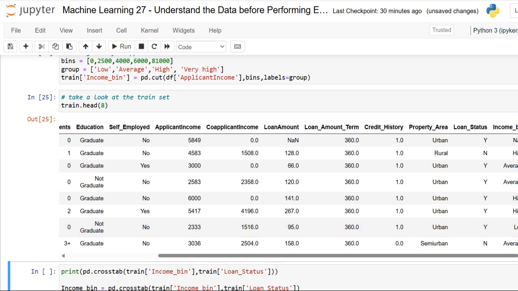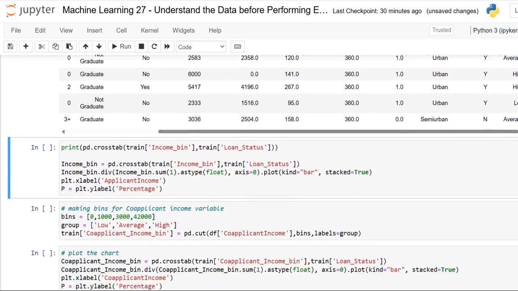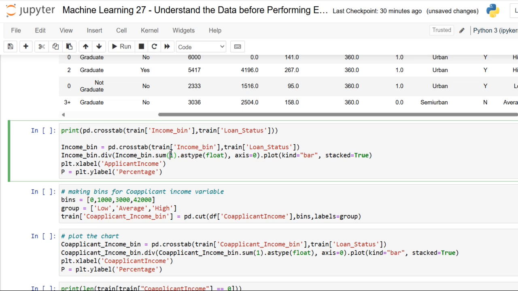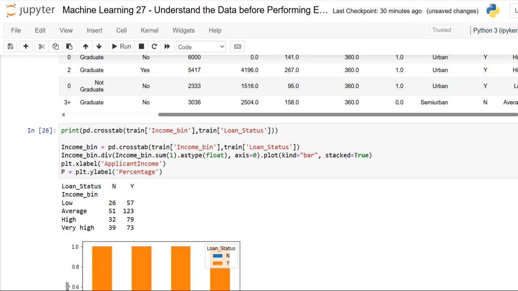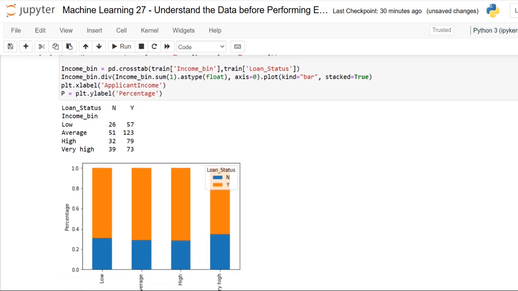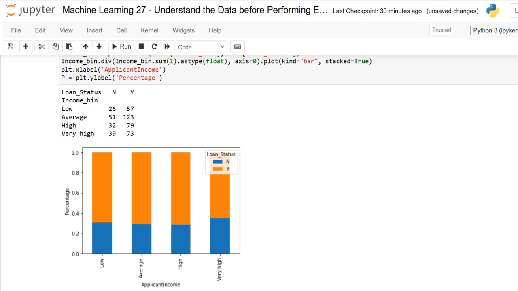Anyhow, let me make use of a stacked bar plot for visualizing. So kindly have a view. Low, average, high and very high. We have the yes and no numbers: 26, 57. Oh God, average it is 123.